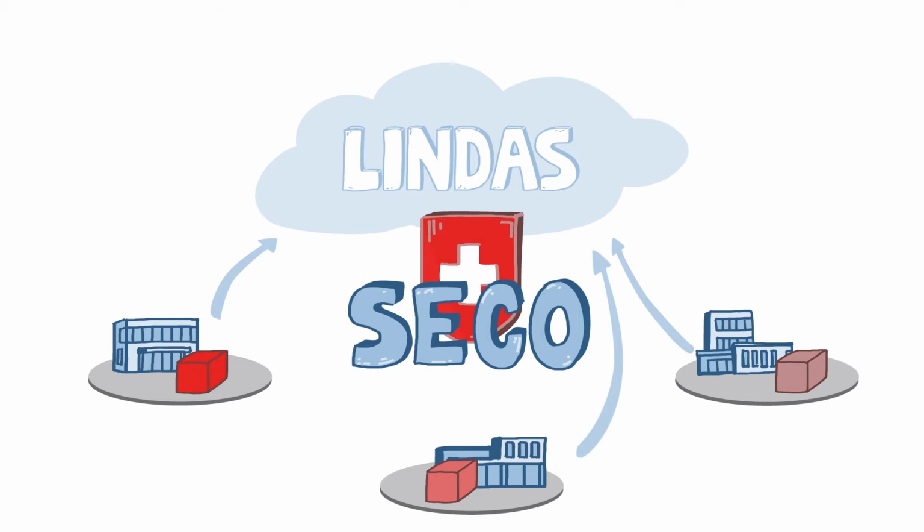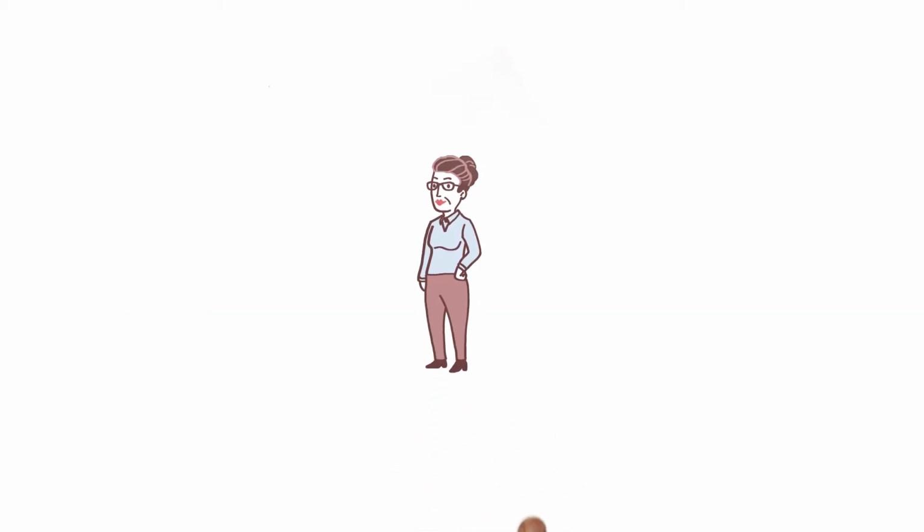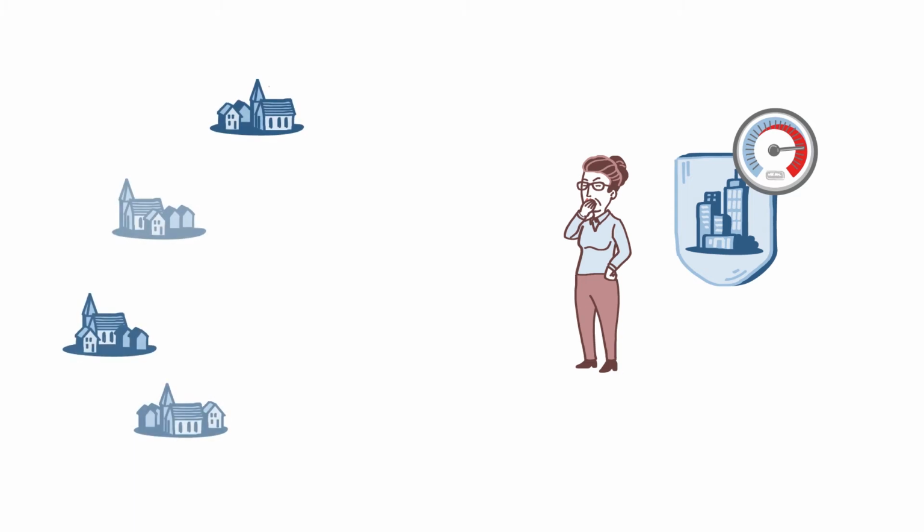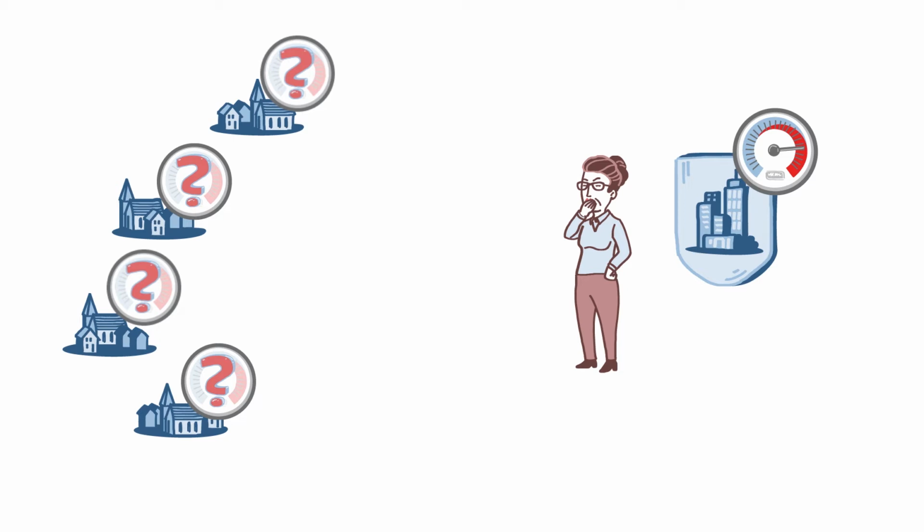This is how LINDAS creates added value. Let's have a look at the following example. Mrs. Rocha lives in the middle of a larger city and suffers from the exposure to exhaust gases. That's why she would prefer to live in the town closest to her current home, in which particulate matter emissions are especially low. She could contact the Federal Office for the Environment, or check the air pollution levels of all surrounding communes on the Internet.